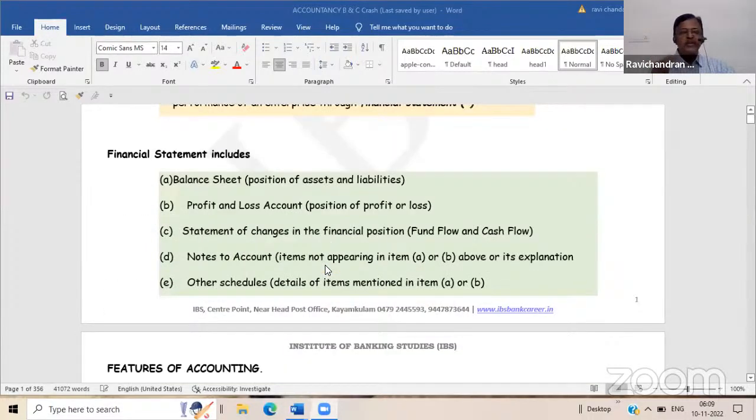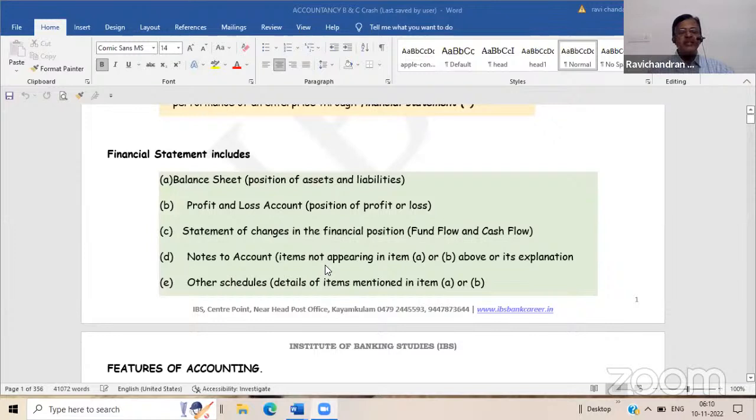When you talk about financial statements, it includes the balance sheet, which shows the position of assets and liabilities, and the profit and loss account, which shows the position of profit or loss, the statement of changes in the financial position, which is known as fund flow and cash flow analysis, and of course notes to accounts.